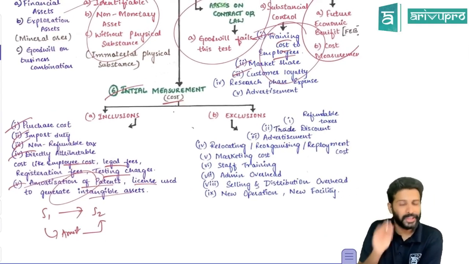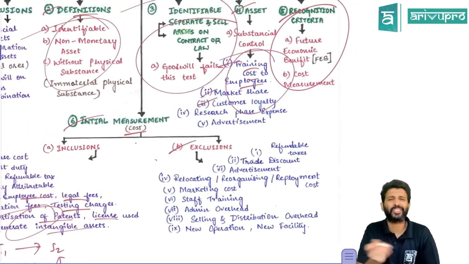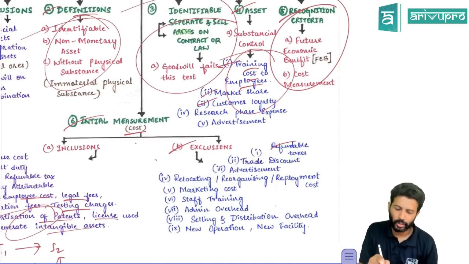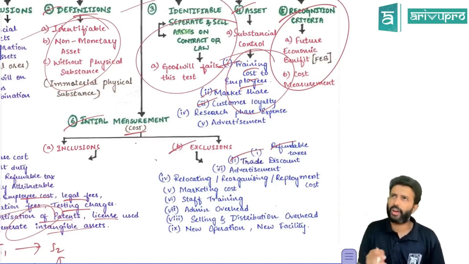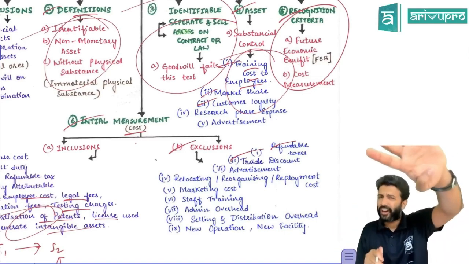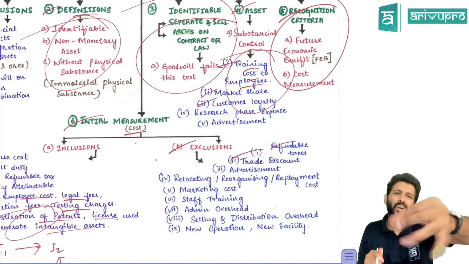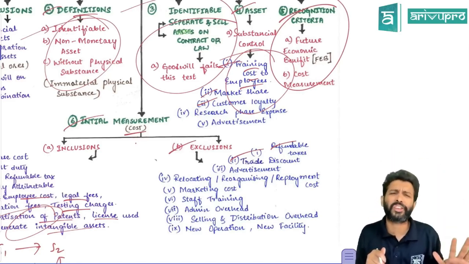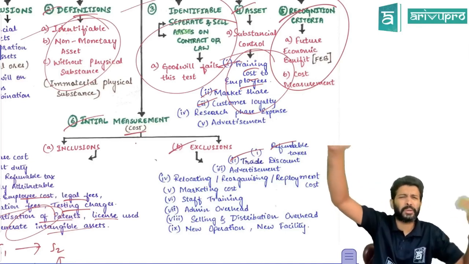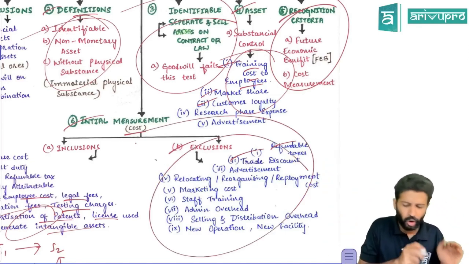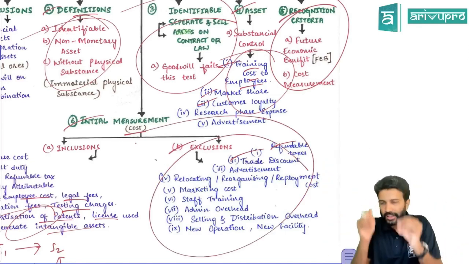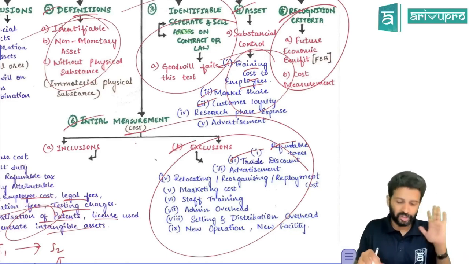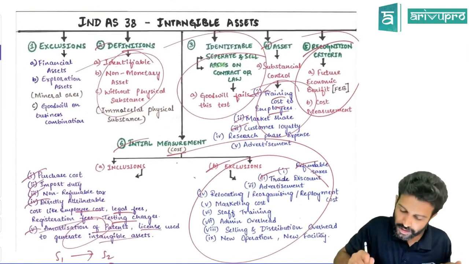Okay, these are some inclusions. Next will be some exclusions. Exclusion is same. If you have any refundable tax, exclude; trade discount, exclude. Few things we already covered. General overheads, administrative, selling and distribution overheads, relocation cost, reorganization cost, user training cost, any sort of promotion expenditure, opening ceremony cost, advertisement, marketing, customer royalty, all that will be excluded. Meaning all this cost will be straight away transferred to SPL. They will not get capitalized.